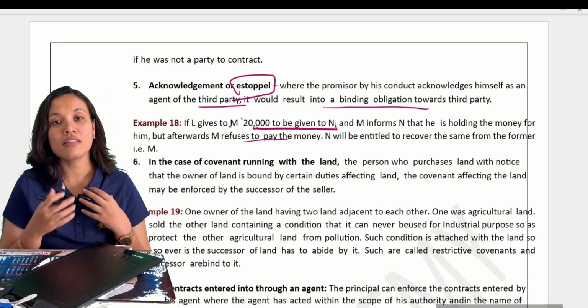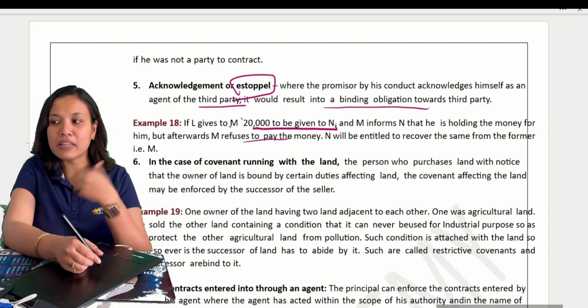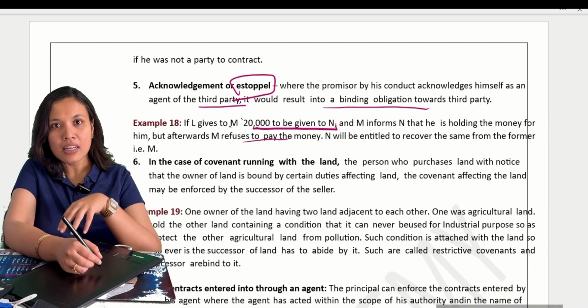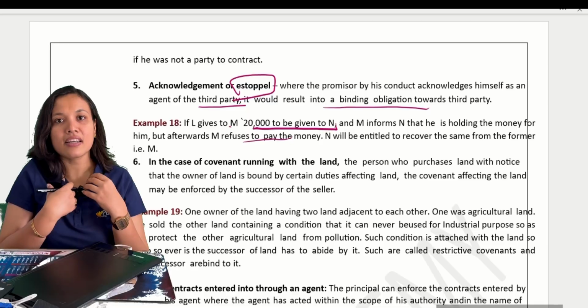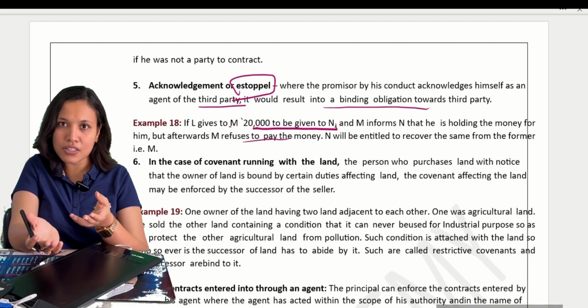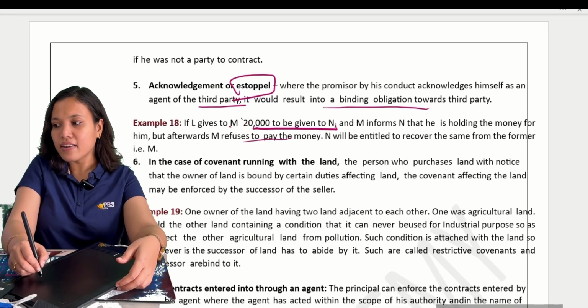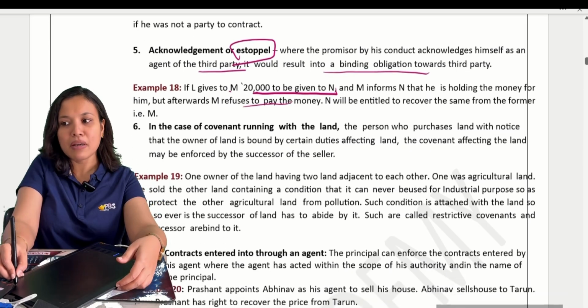Okay, that is called I become consideration. What happened because of estoppel? Actually he was supposed to give, but now I am the one who has to give. Understood? So, that is called by acknowledgement or estoppel, the consideration may pass.